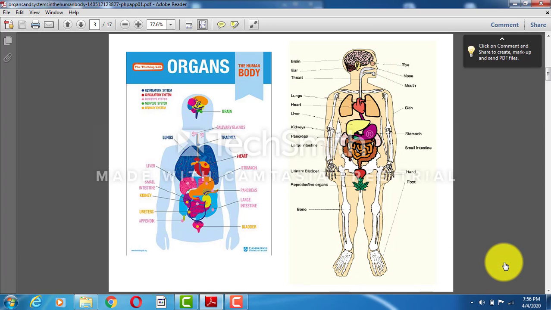external organs are located outside our body, like nose, ears, eyes, hands, legs. These organs are easily visible to us, but internal organs are not visible. Why do we need internal organs? Every human being has internal organs. The reason we need internal organs is in order to survive and reproduce.